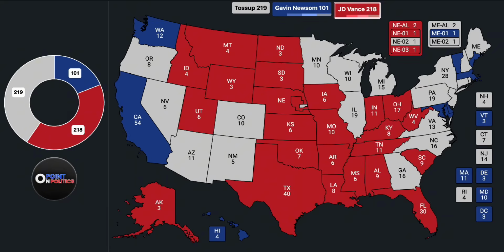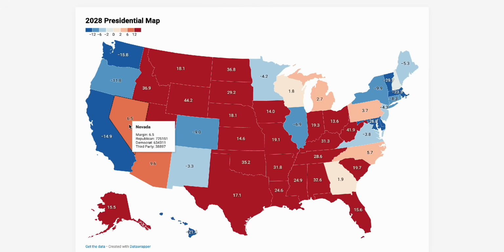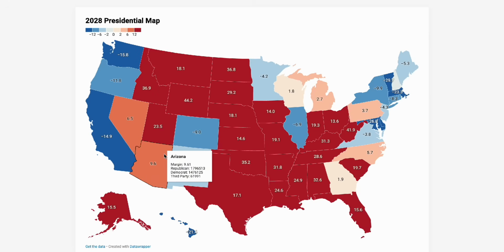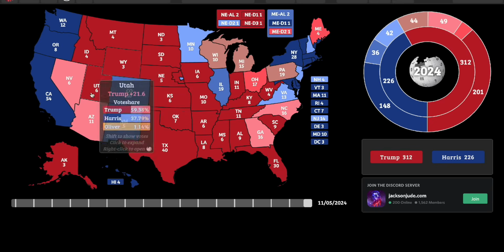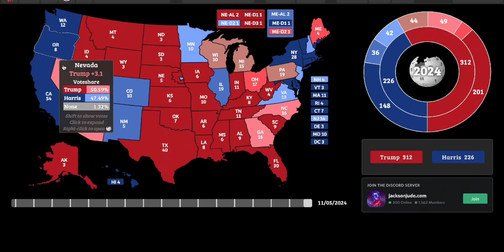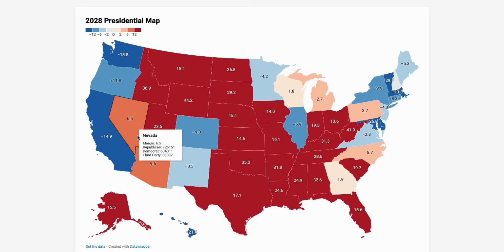Looking at the likely Republican states, Arizona and Nevada are the only ones that fall in this range. And you can see Arizona's a 9.5-point win. So this is a 4-point shift from Donald Trump's win in the last election when he won it by a lean margin of under 6 points, as well as Nevada when he won it by 3. You see like 3 and 4-point shifts respectively in these states.